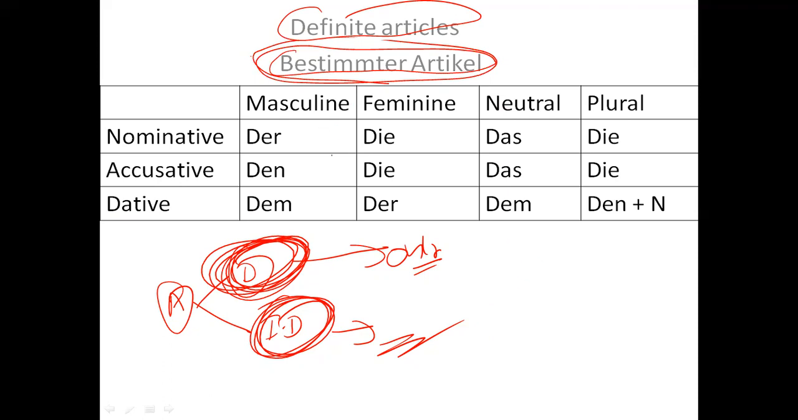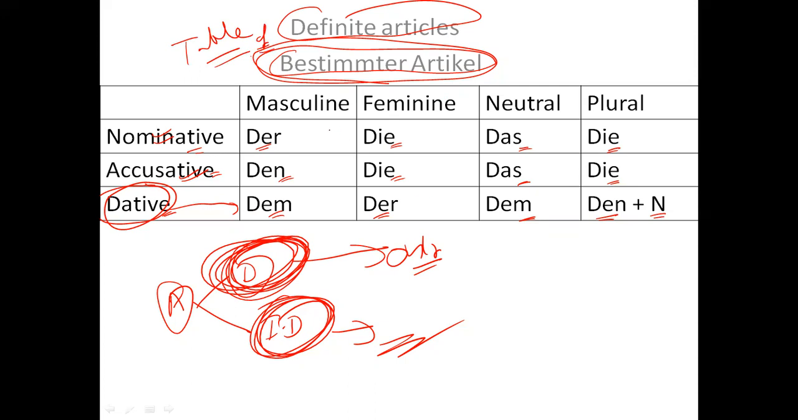There is a table for it. In nominative I would say der, die, das, die. In accusative it would be den, die, das, die. In dative, which we are going to discuss, it would be dem, der, dem, and den plus n. So this is the table of definite articles.